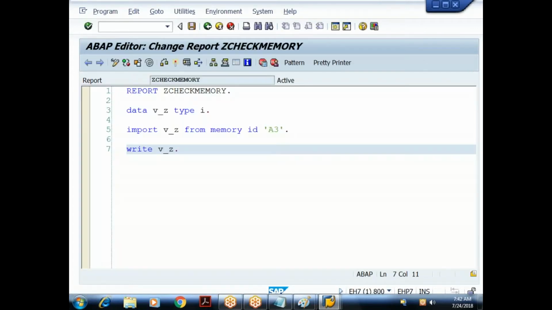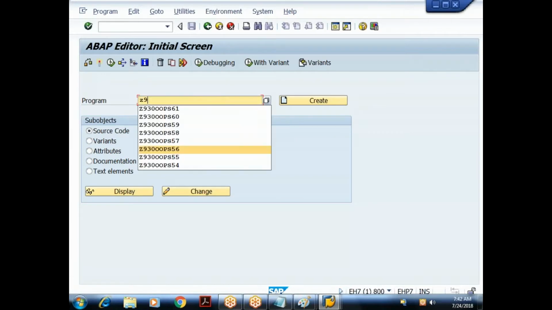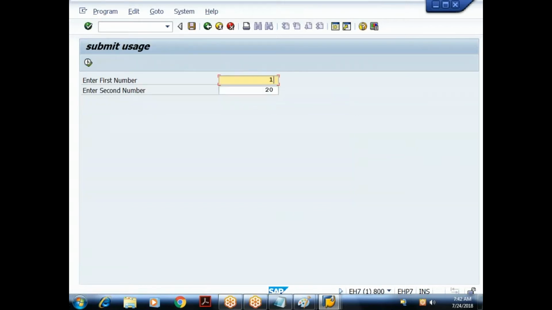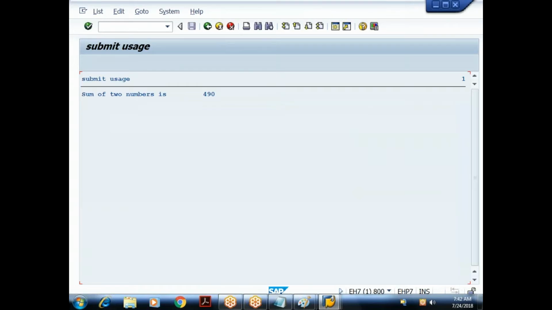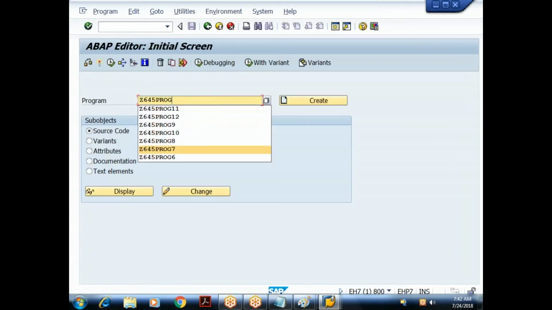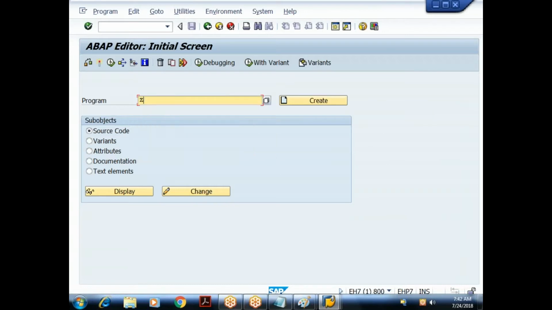Done. Now let me go back to my 11th program, Z645 11th program. I'm executing my 11th program. I'll enter 150 and 340. Execute this. What is that value? 490. So the current value of that memory ID A3 for this v_z is what? 490. Okay. Now let me go back to the other program which I developed just now.